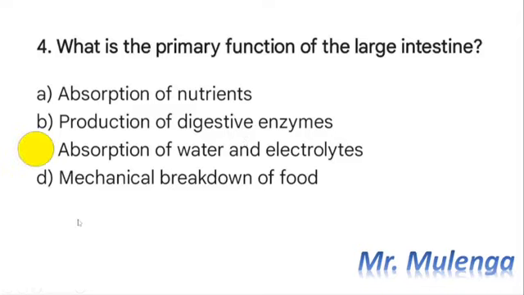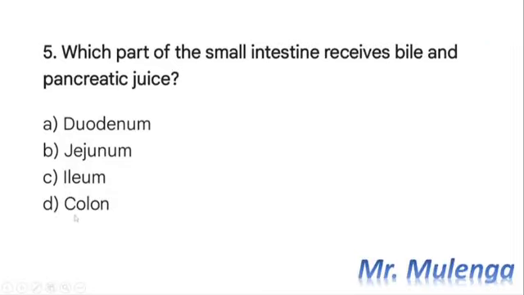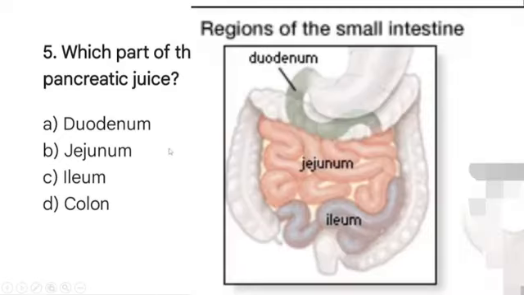We move on to our question 5. So here is our question 5. Which part of the small intestine receives bile and pancreatic juice? A. Duodenum. B. Jejunum. C. Ileum. D. Colon. So you must know that the small intestine consists of 3 main parts. It consists of the duodenum, the jejunum, and the ileum. So we are looking at the part of the small intestine that will receive the bile and the pancreatic juice. So this part is the duodenum. So the correct answer is A.